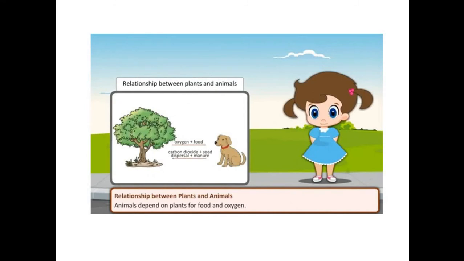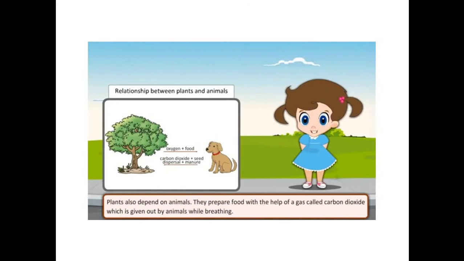Now very interesting. Relationship between plants and animals. Animals depend on plants for food and oxygen. Plants also depend on animals. They prepare food with the help of a gas called carbon dioxide which is given out by animals while breathing.